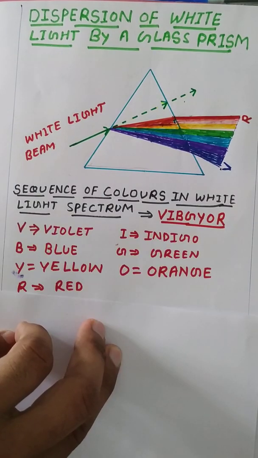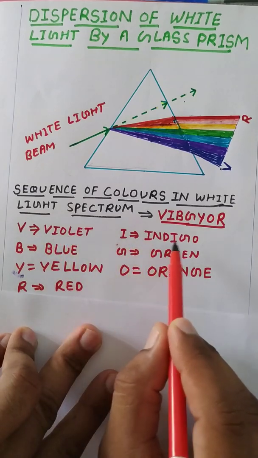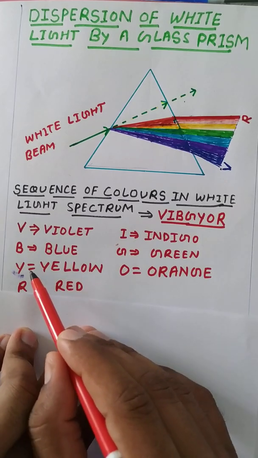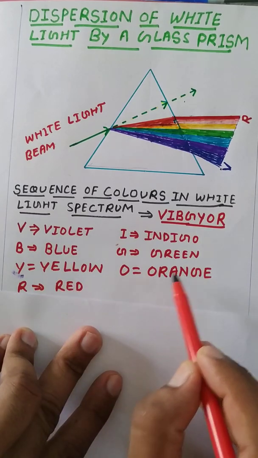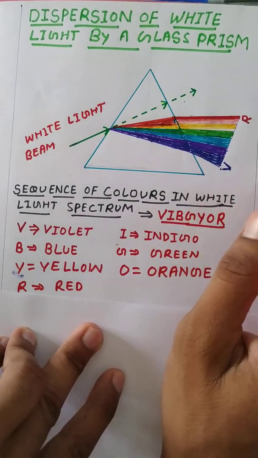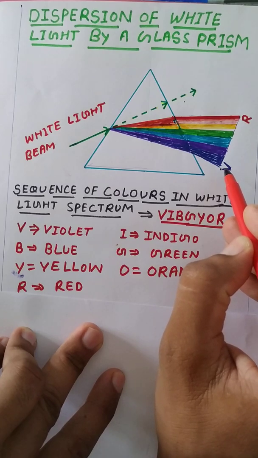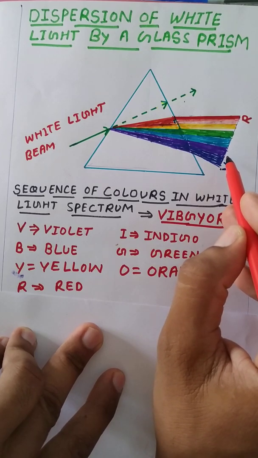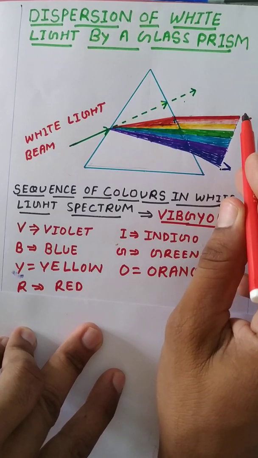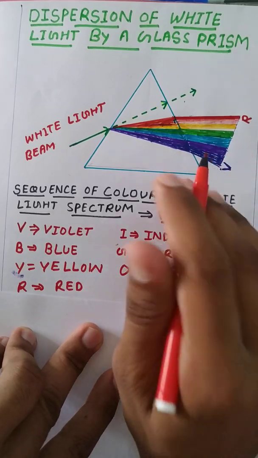For remembering this sequence, we have to remember this word, VIBGYOR. So V means violet, I means indigo, B means blue, G means green, Y means yellow, O means orange, and R means red. So here we are seeing that it is a spectrum. So you start from violet, indigo, blue, green, yellow, orange, and red. So it is the sequence of colors in the spectrum of white light.